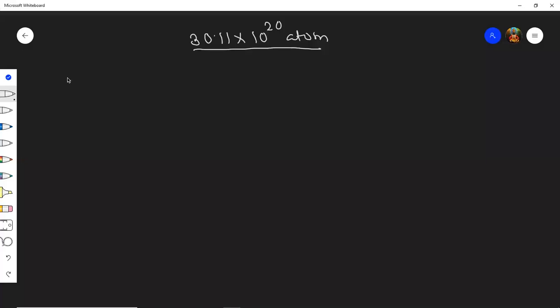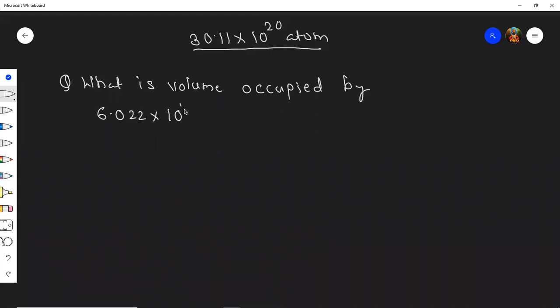Students, what is the volume occupied by 6.022 into 10 raised to 23 molecules of any gas at STP or NTP?